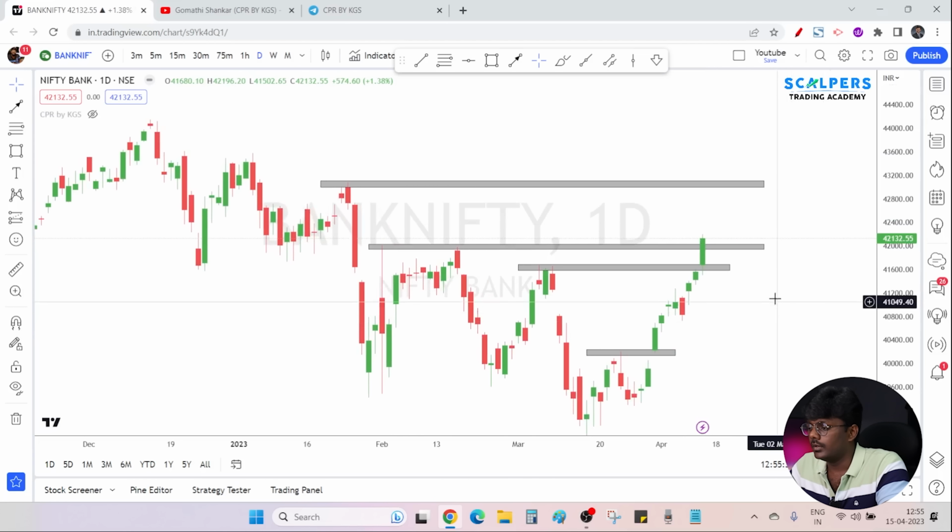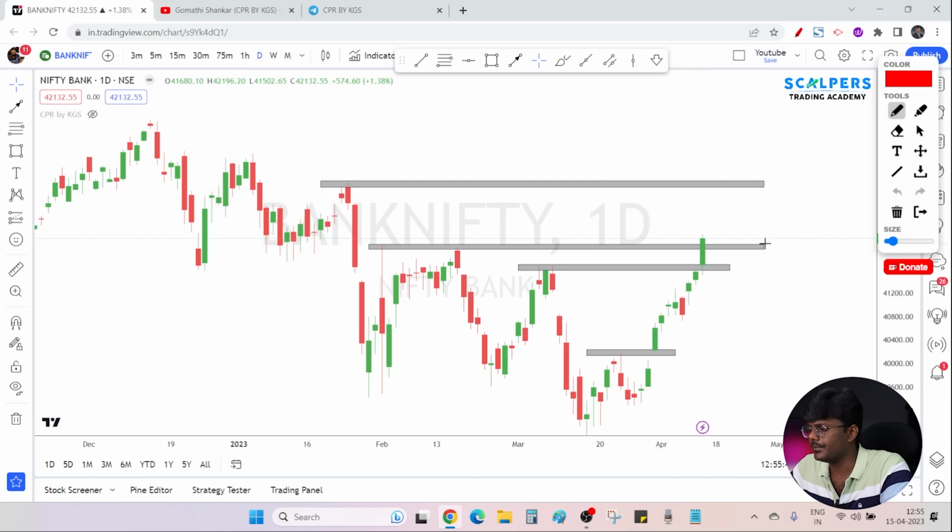Alright. In case this character is not able to continue, in case Banknifty breaks previous day low, in case Banknifty is not able to go above previous day high, then I will plan for a short opportunity.